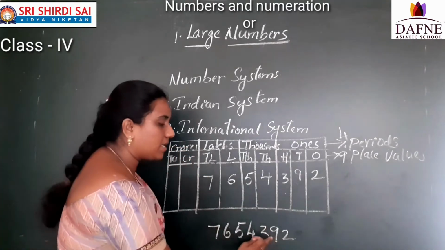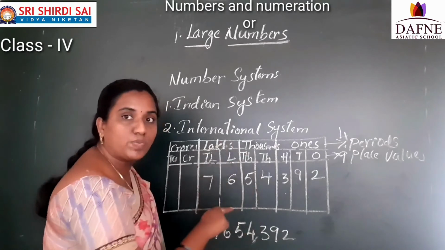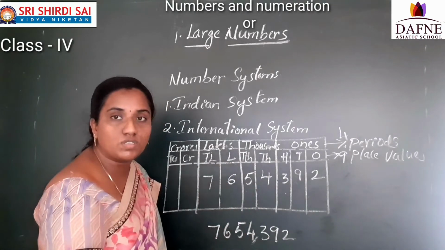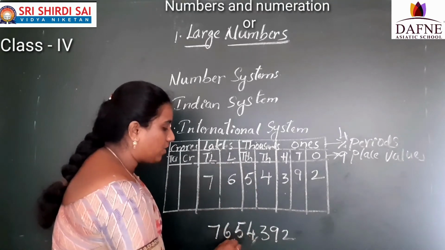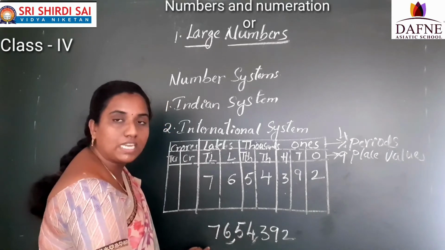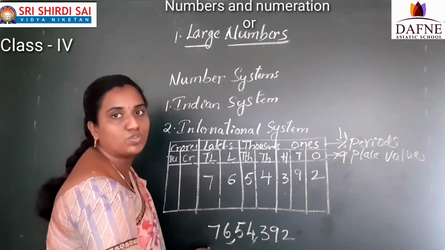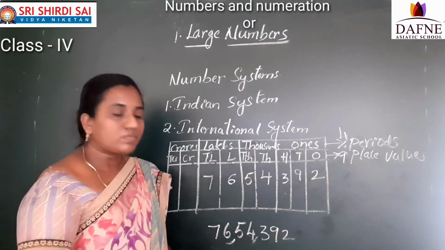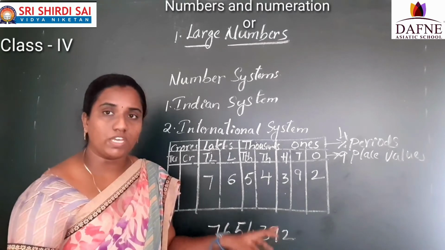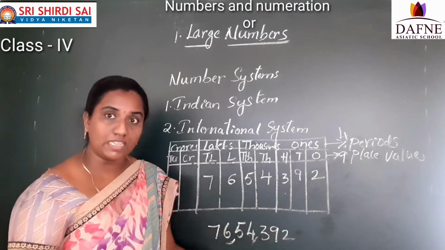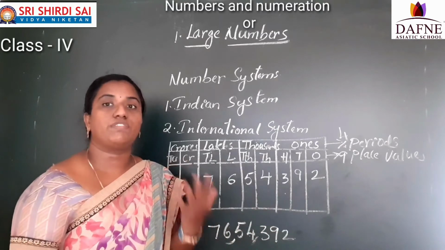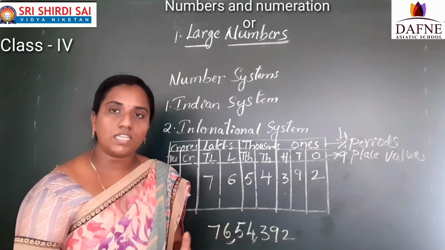That's why 3 numbers after you have to place the comma. And the next period is divided into how many place values? 2. So 2 numbers after you have to place the comma. And the next period is divided into how many place values? 2. You know that. So now, according to the Indian system only, we are placing the commas. But in the international system, the commas are different. Later we will learn the international system.